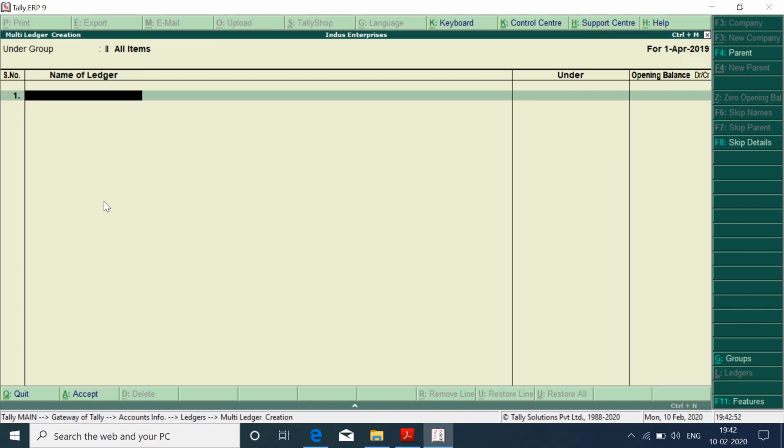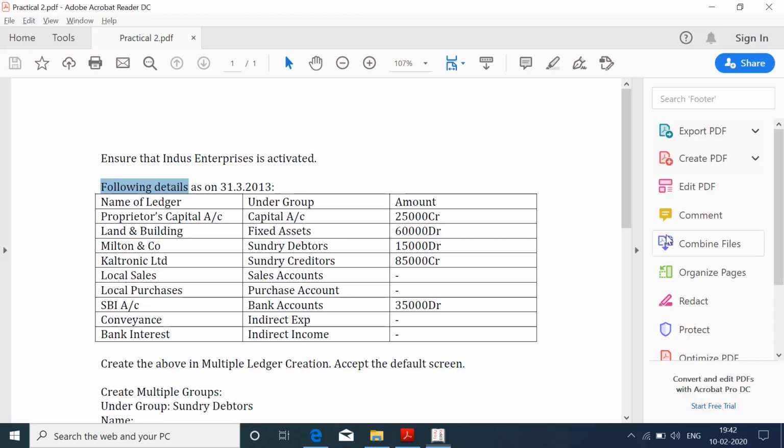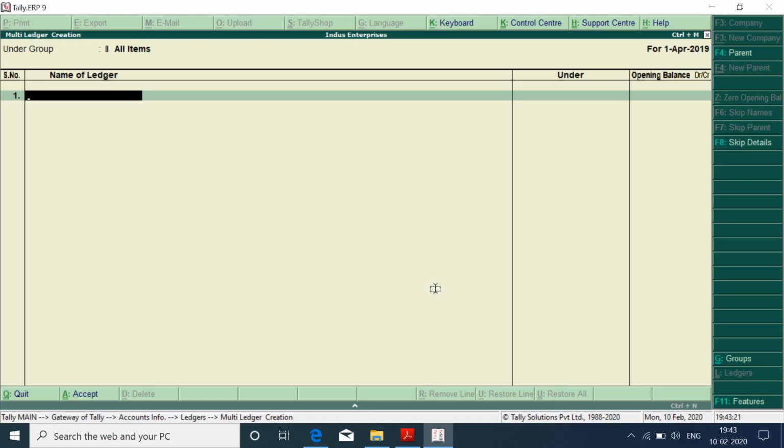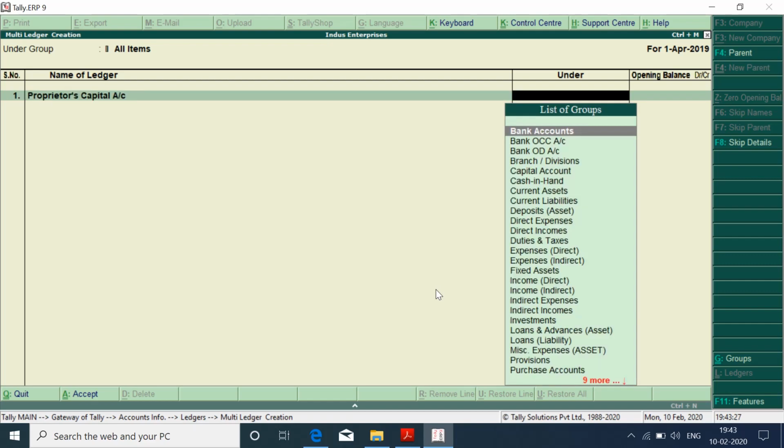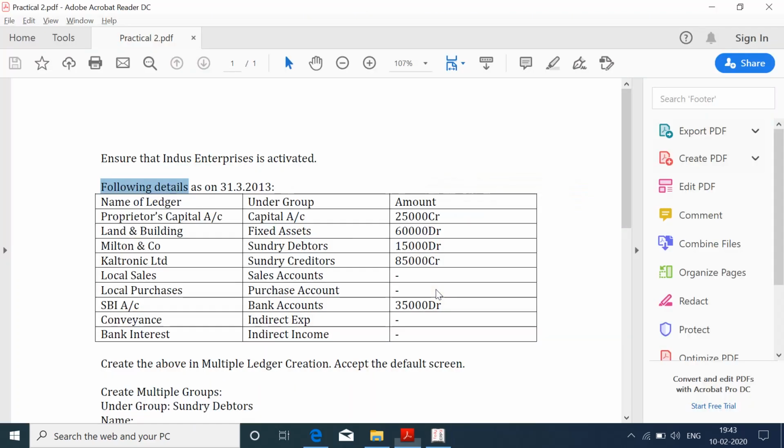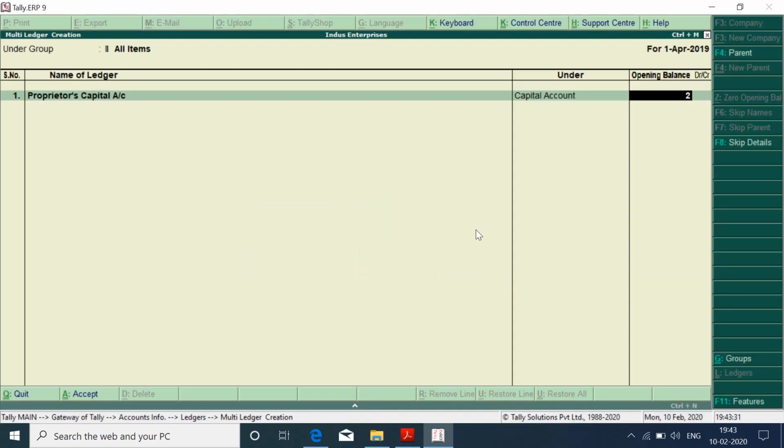Now we can see the 3 columns: name of the ledger, under which group, and the opening balance. The same corresponds here in the PDF. Let me just create this for you. The first one is Proprietor's Capital Account, under Capital Account, and the opening balance is 25,000.